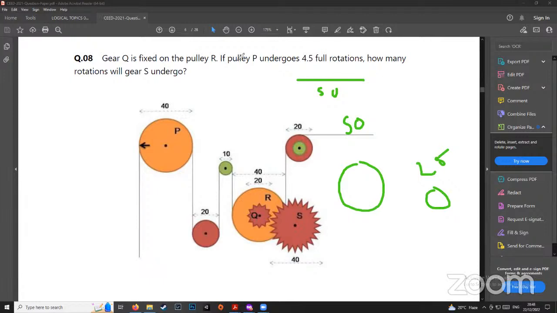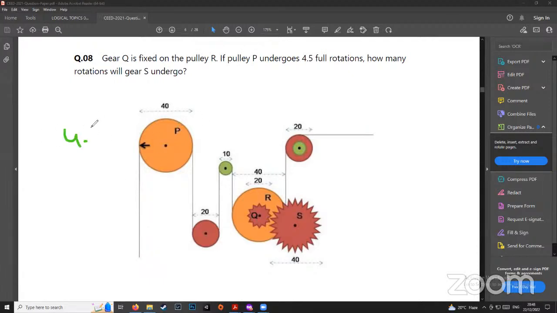So that means the effort exerted by the smaller wheel is proportionally more when its size is proportionally smaller than the bigger wheel. The same concept applies here. In simple terms, for example, if P is going through 4.5 rotations, this red thing, which is half the size of P, will have to do double the work, because it is half the size. That is why it will undergo 9 rotations.